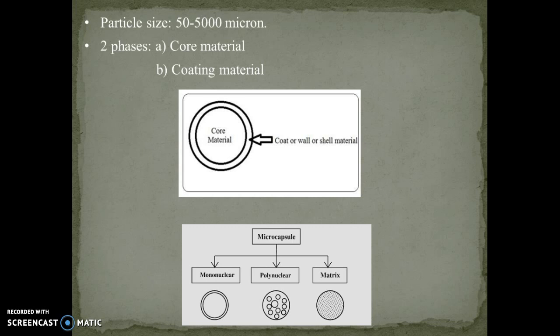Mononuclear means it consists of a single core material. Polynuclear means it consists of a number of nuclei, and matrix means the drugs are dispersed into the polymeric material, that is called the matrix type of microcapsules.